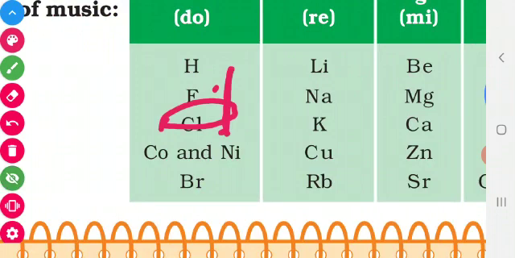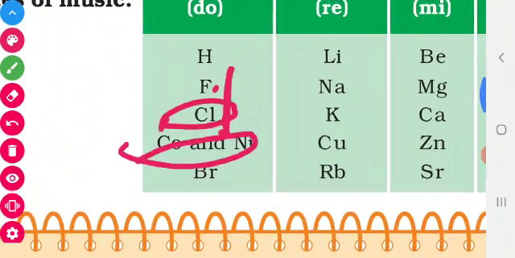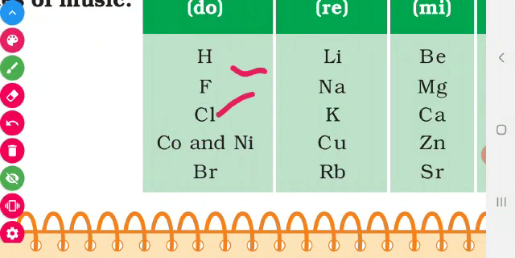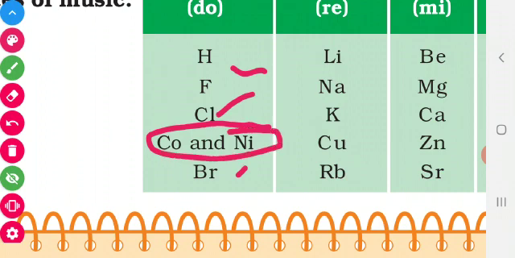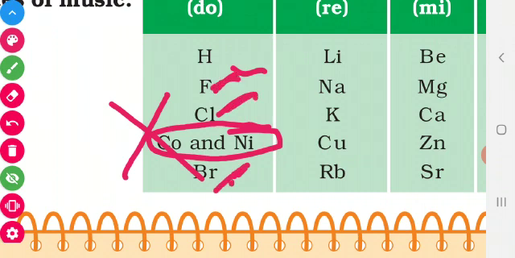We already know cobalt and nickel are metals, but fluorine, chlorine and bromine are non-metals. So this is not at all good. It is a failure, because fluorine, chlorine and bromine have the same properties and behave as non-metals, but cobalt and nickel behave as metals.